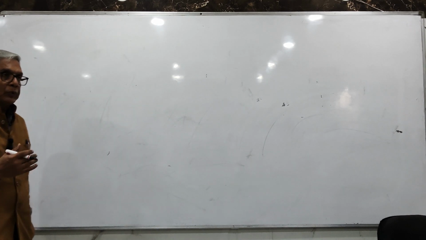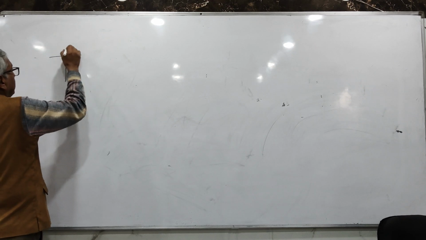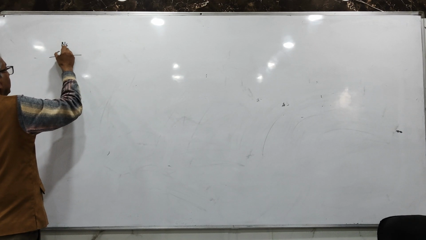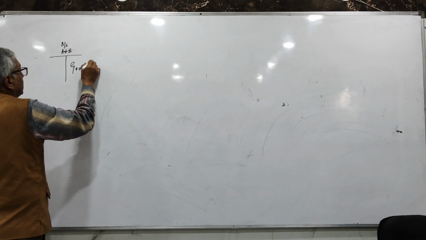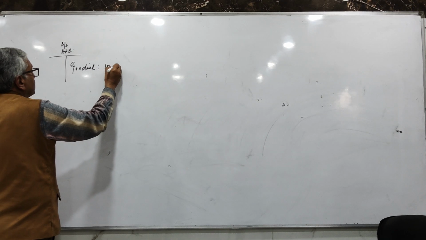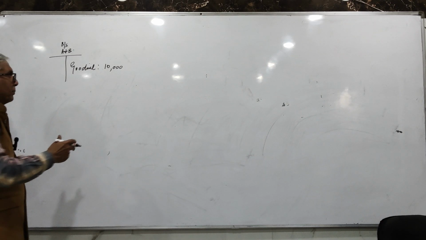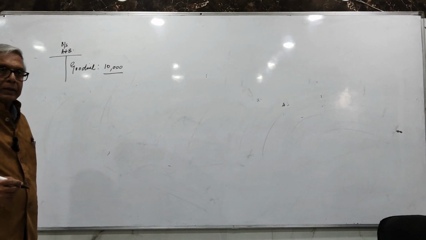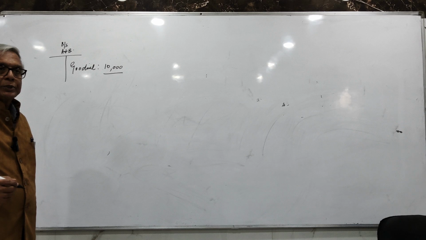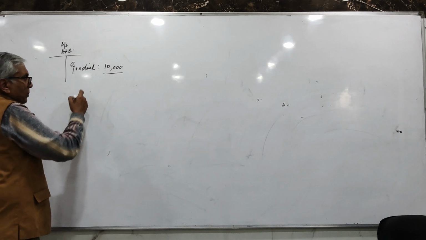Now I am explaining the second part: when in the balance sheet of A and B, goodwill is already appearing in the books. Suppose goodwill is appearing at 10,000 rupees, and the new partner brings in cash for his premium. Always remember, this goodwill has to be written off. AS 26 is very clear: we have to record only goodwill which is brought in cash. So this goodwill will be written off.